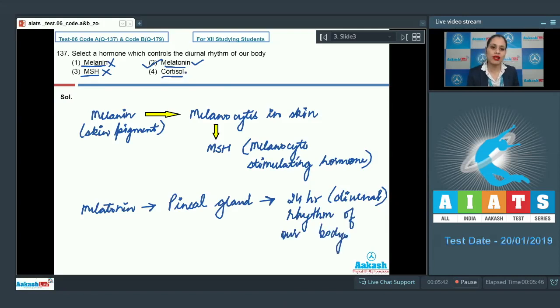Last option given is cortisol, and this is an incorrect option because cortisol is a hormone which suppresses the immune system and it is not responsible for maintaining the diurnal rhythm of our body. So the correct answer to this question is option number 2. Let's proceed to the next question.